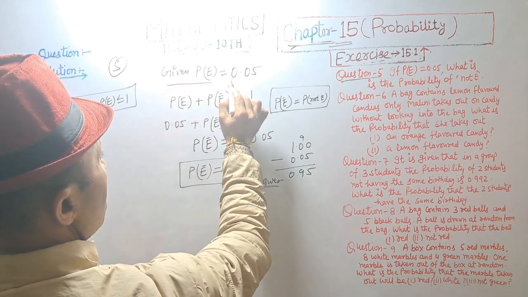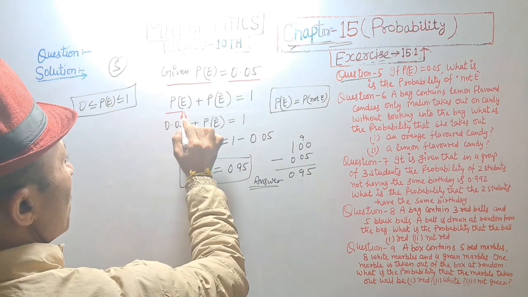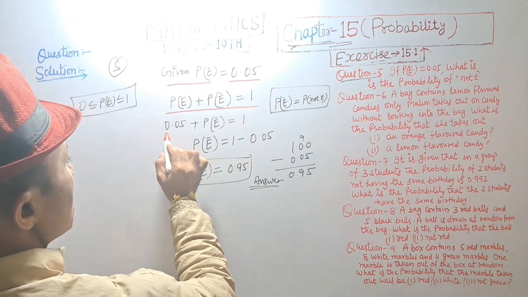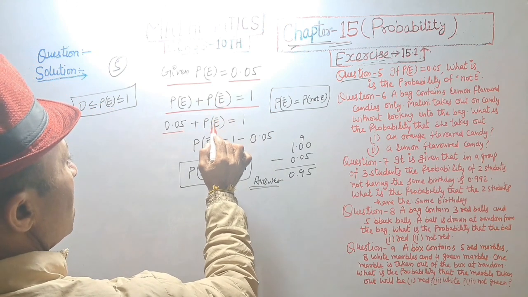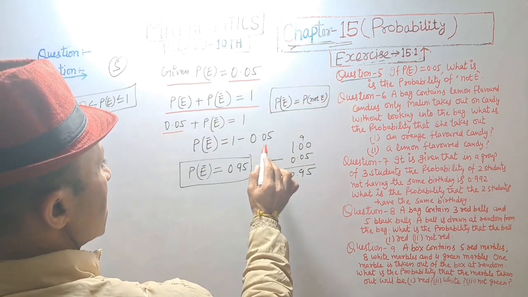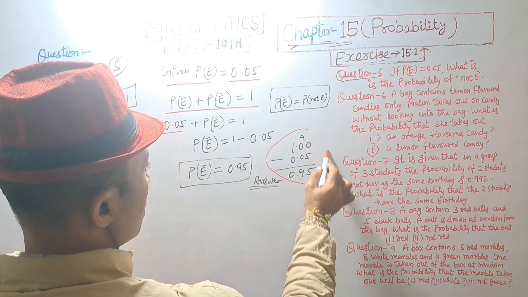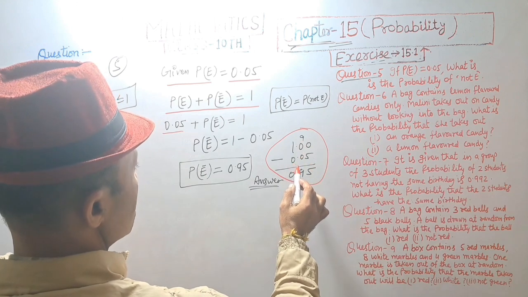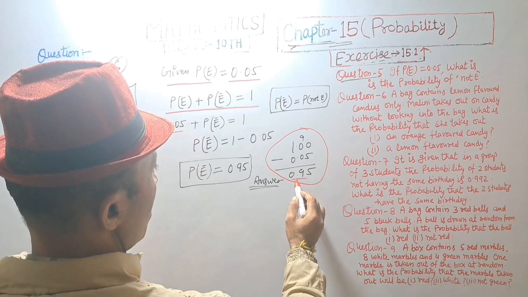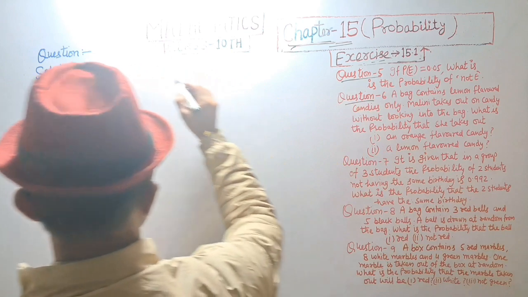We have given probability of event E is equal to 0.05. Probability of event E plus probability of E dash is equal to 1. 0.05 plus probability of E dash equal to 1. 0.05 shifting right side, that will be negative, and we are subtracting 0.05 from 1, we get 0.95. Answer.